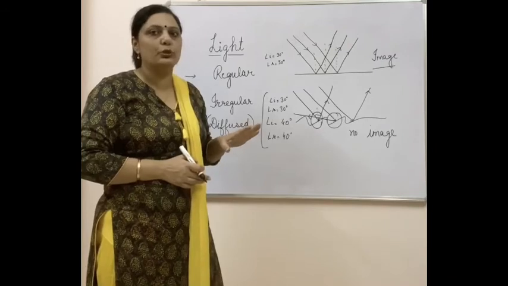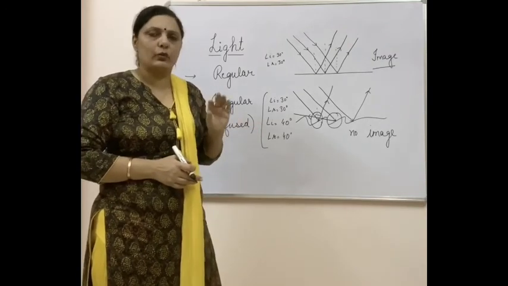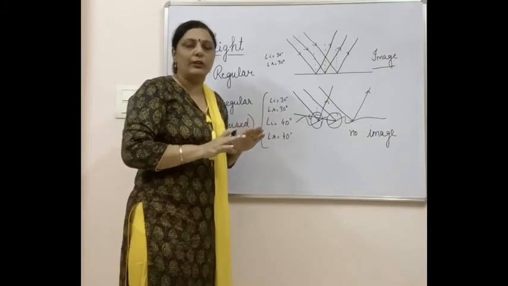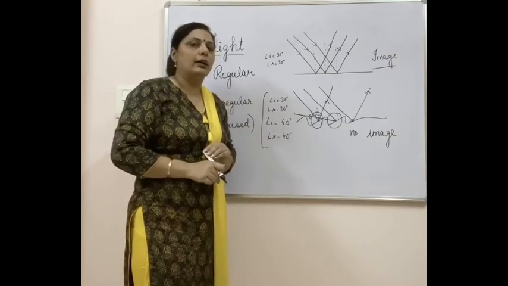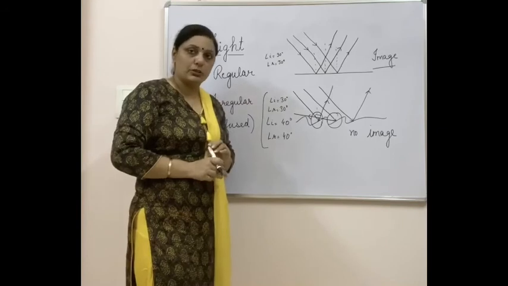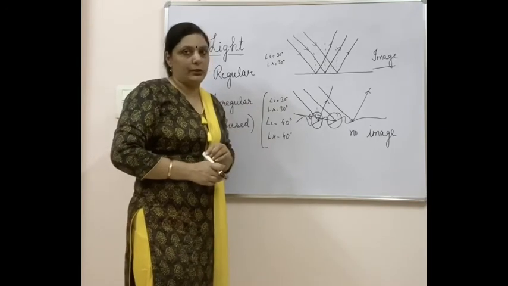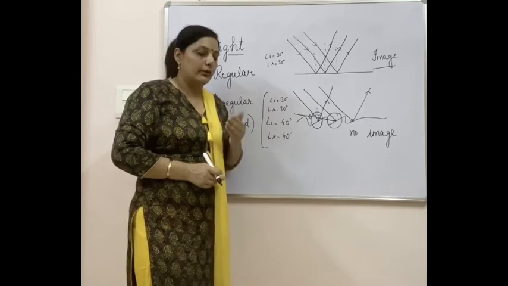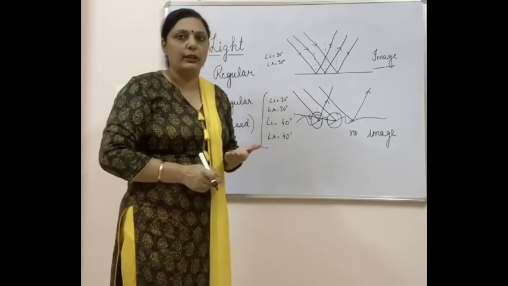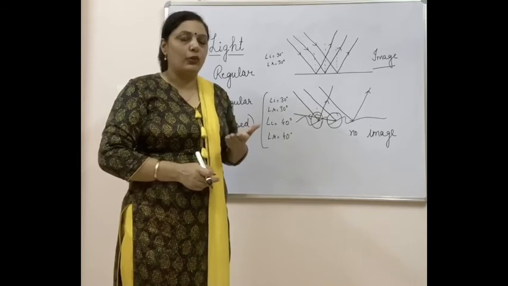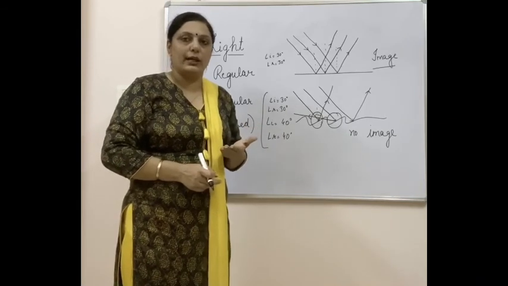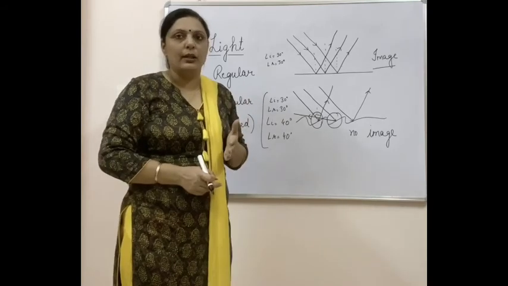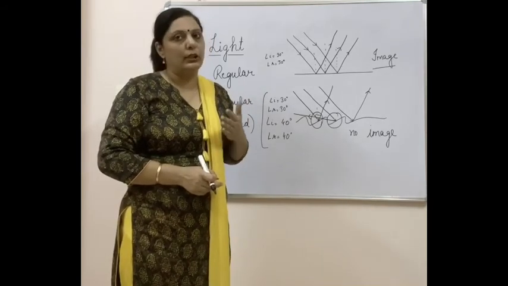It appears to be smooth, but there are very tiny irregularities on it. So when water spills on it, it will fill all the irregularities and ultimately the surface will become smooth. Now we can see our image in that. The reason is that the water has filled all the irregularities, so the light rays falling parallel on it will be reflected parallel now, and when the light rays are reflected parallel, they lead to the formation of image.